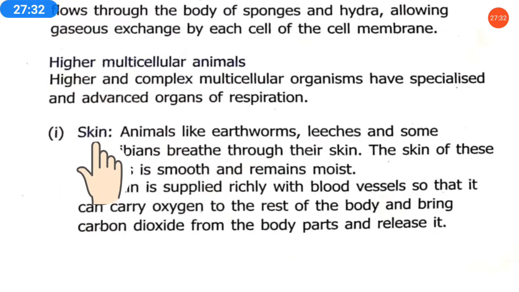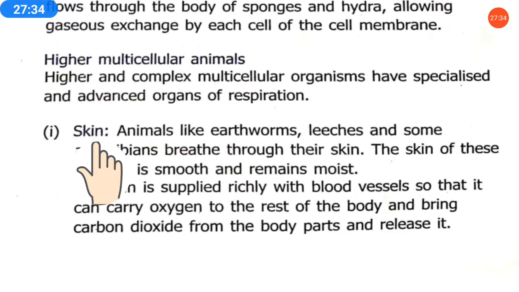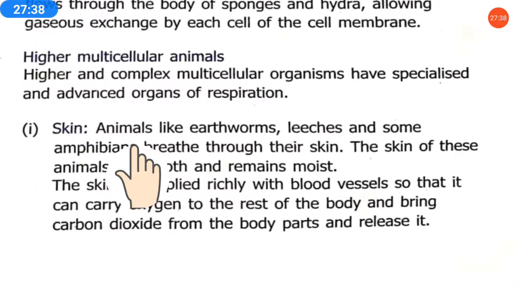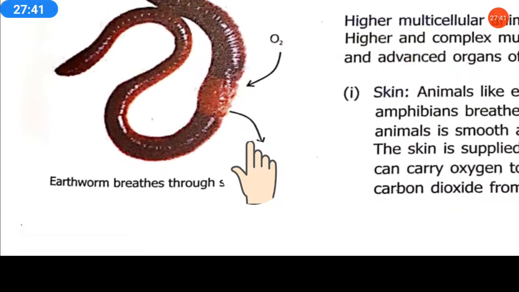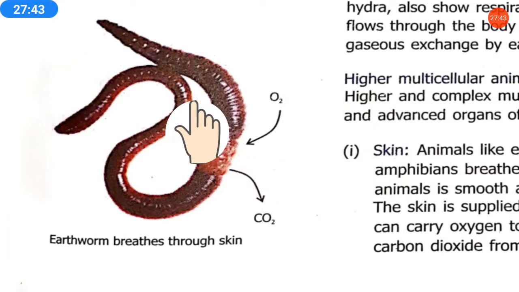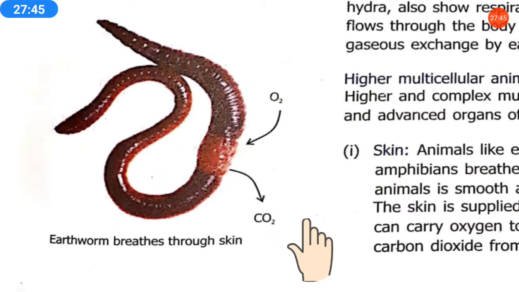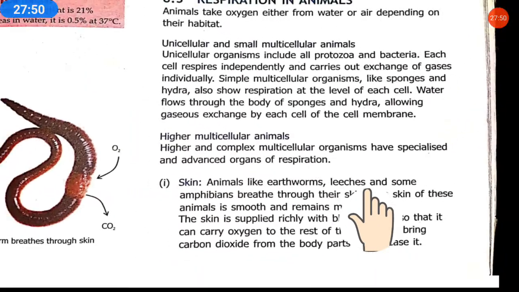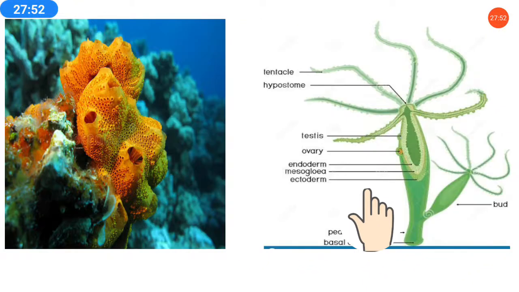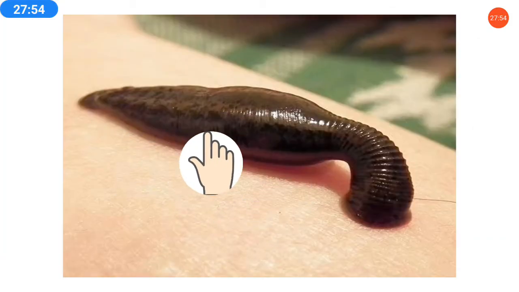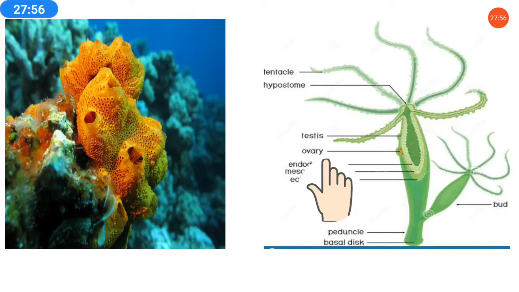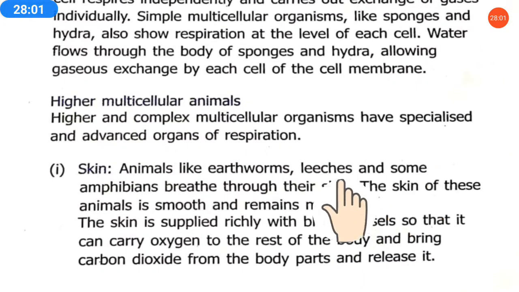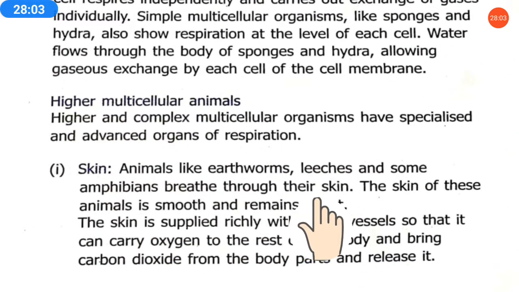First is skin. Means some higher animals can respire through skin also. Okay, let's see which type of animals. Like earthworm, as it is given in this picture. Animals respire through its skin. So like animals, leeches. Now leeches, as you know, what are the leeches? This type of, this is leech. Okay, so here animals like earthworm, leeches and some amphibians breathe through their skin.